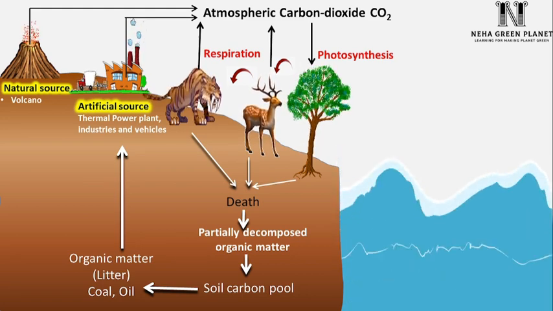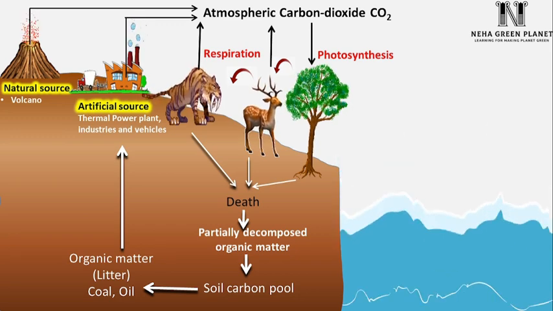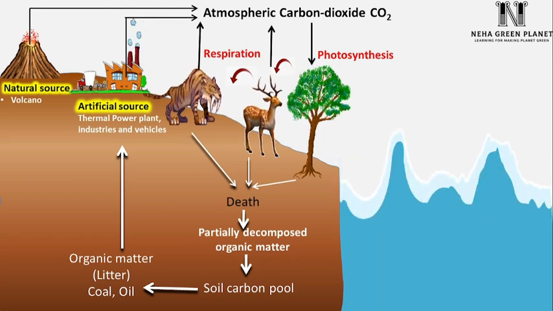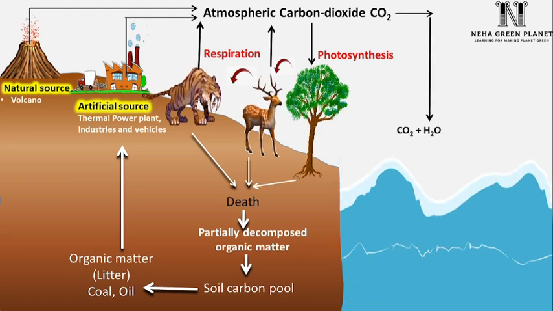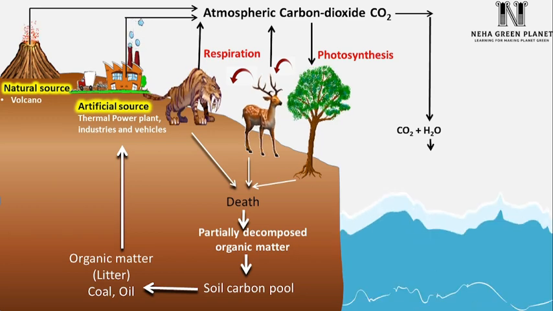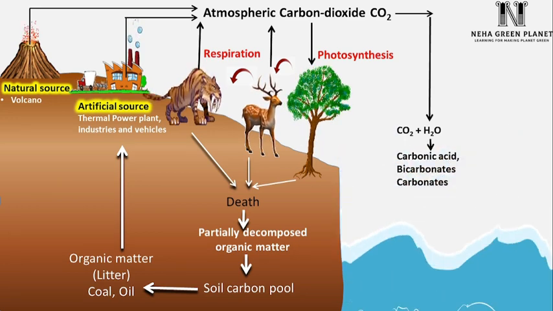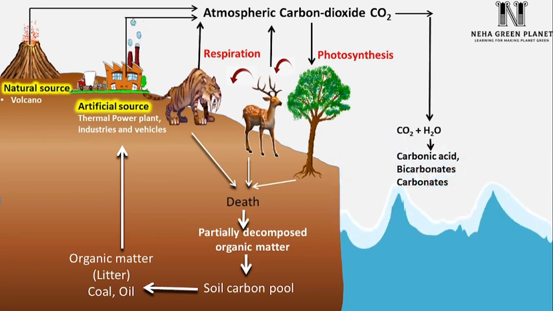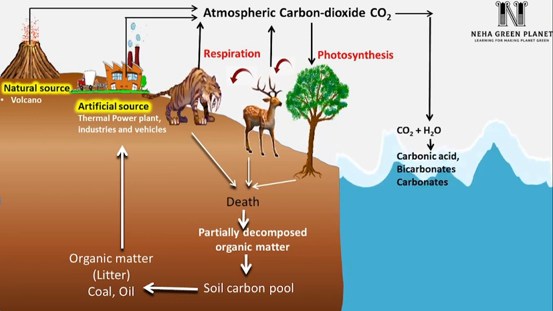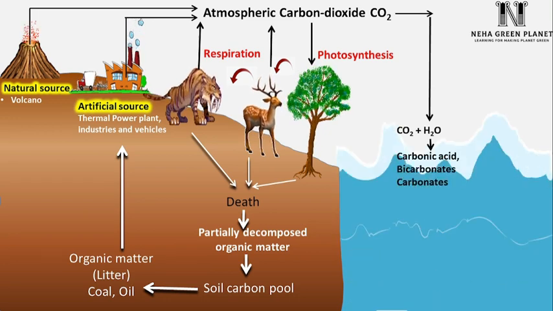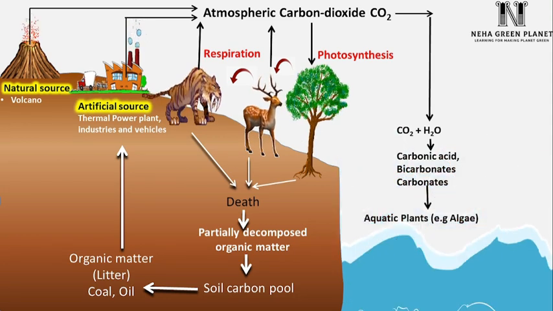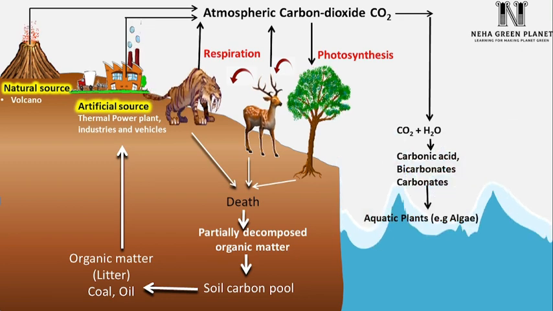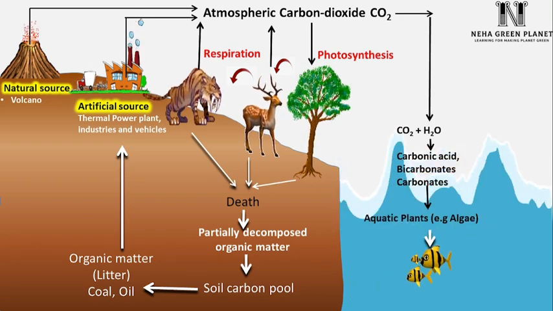Now carbon is also an essential component even for aquatic life forms. But aquatic life forms cannot use CO2 in the form of gas. So carbon dioxide first gets dissolved in water. CO2 first dissolves in the water of oceans and a new compound, carbonic acid, is formed. This carbonic acid further creates substances like bicarbonates and carbonates in the aquatic ecosystem. Bicarbonates and carbonates are the compounds consumed by aquatic plants, for example algae. From algae, carbon is then subsequently transferred to other organisms like fishes.